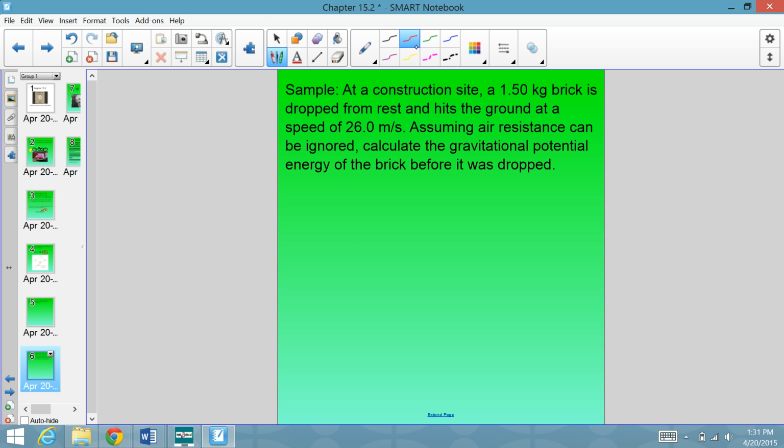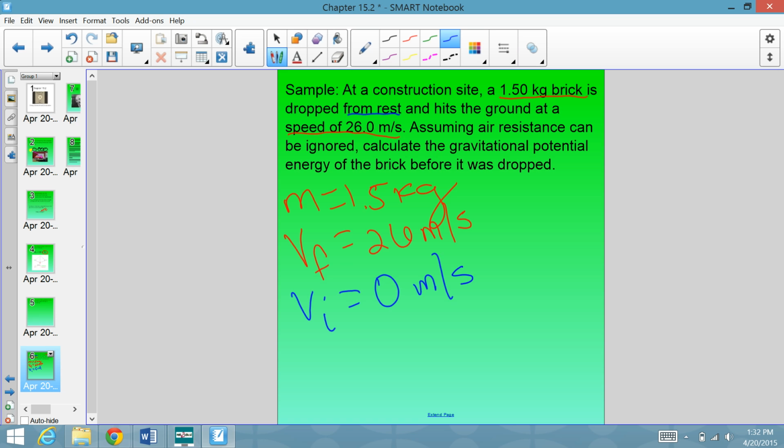So we know two things here. We are given the mass of the brick and we are given the speed of the brick before it hits the ground. So mass equals 1.5 kilograms and the final velocity of the brick is equal to 26 meters per second. Now, it turns out we do know one more piece of information here. It was dropped from rest. So if it's dropped from rest, that means that its initial velocity is going to be 0 meters per second.